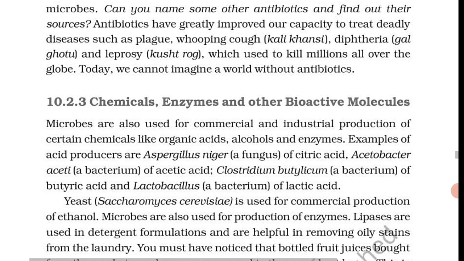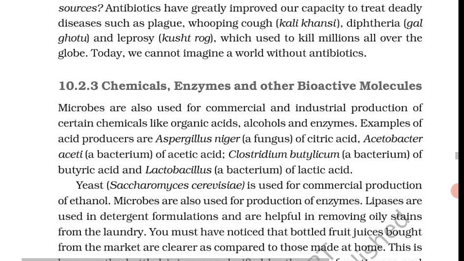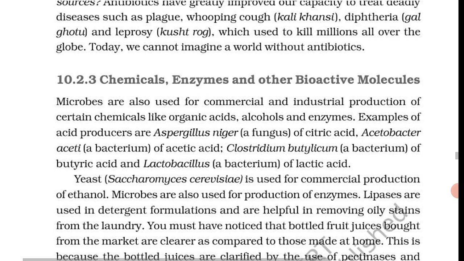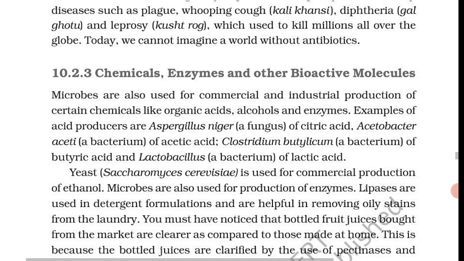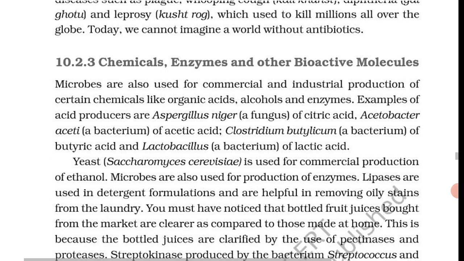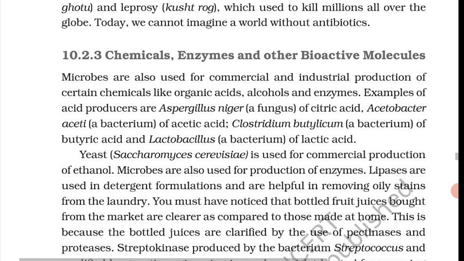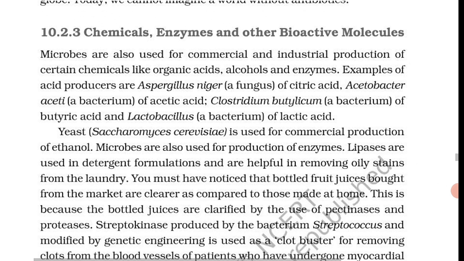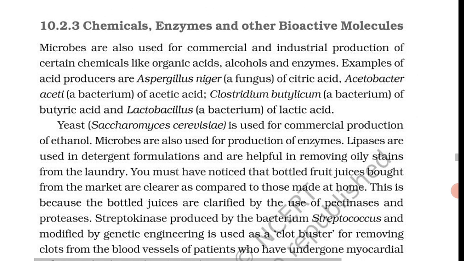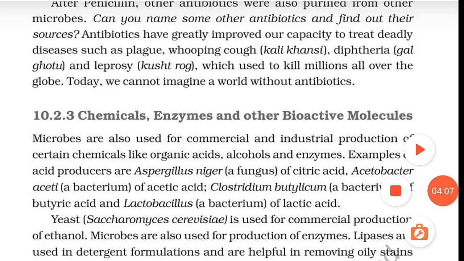ठीक है, statin produced by the yeast Monascus purpureus has been commercialized as blood cholesterol lowering agent. Blood cholesterol lowering agent कौन है? Monascus purpureus. ठीक है, स्टेटिन किससे प्रोड्यूस होती है? स्टेटिन प्रोड्यूस्ड बाय द यीस्ट दैट इज मोनास्कस पर्परस. क्लियर?